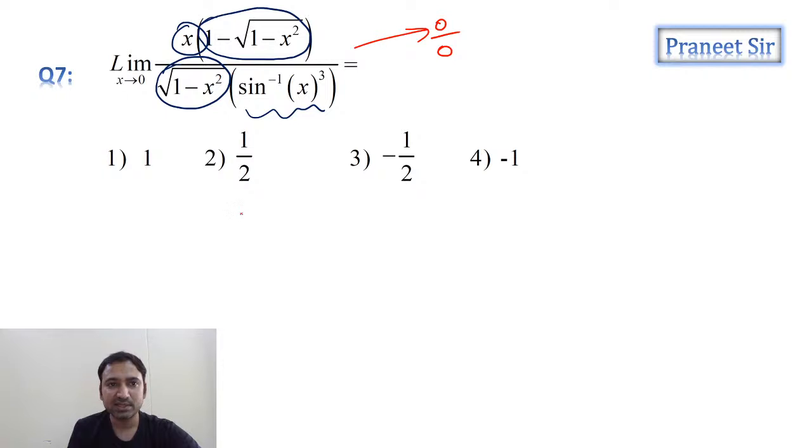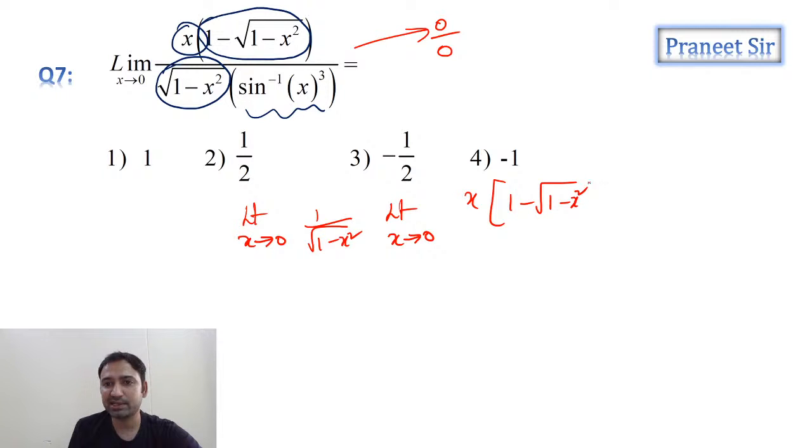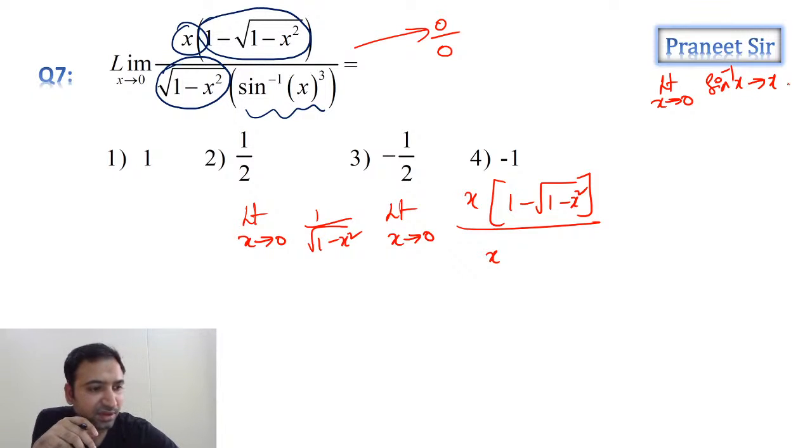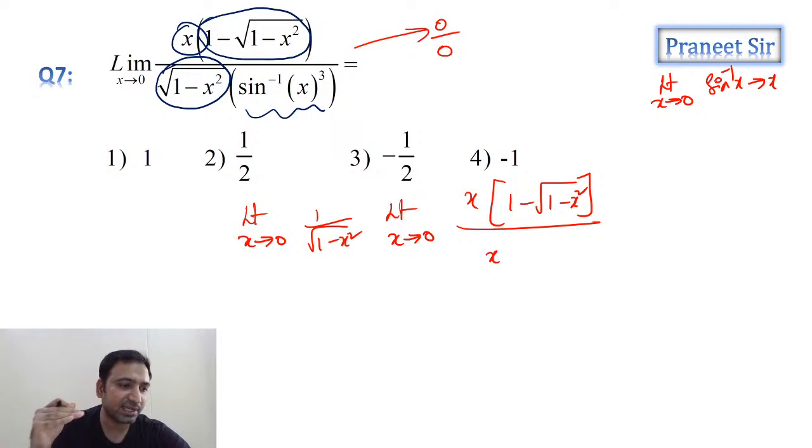We can apply limit x tending to 0 of 1 by square root of 1 minus x square, into limit x tending to 0 of x into (1 minus square root of 1 minus x square) by sine inverse x cube. Can I replace sine inverse x with x, guys? Because when x is tending to 0, sine inverse x, tan x, sin x, all will be tending to x.